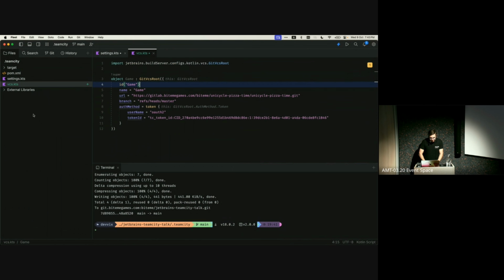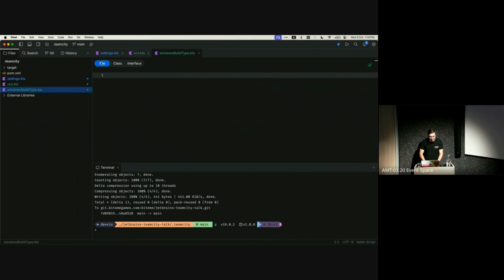And now we have to do the exact same for our build type, which is going to be our Windows build type. I also recommend writing your files with a lowercase start letter because it will work with an uppercase. But I have had issues with that in the past with unresolvable errors where it can't import something that looks fine in code and everything like that. So just take it from me. Don't try that.